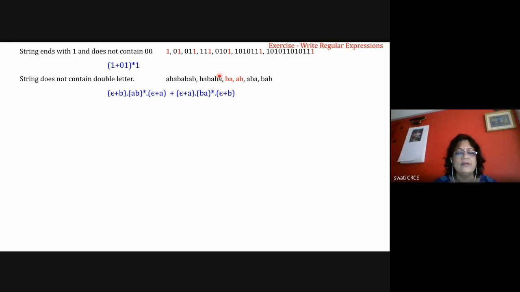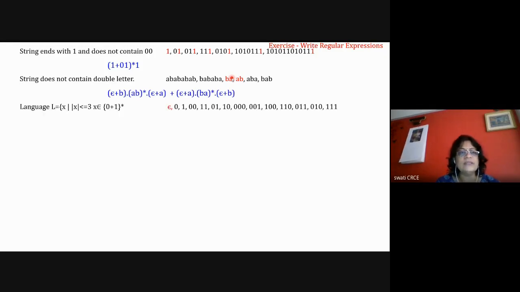So solve the tutorials regularly. In them, the writing regular expression questions are the most difficult questions. If you are able to solve them, there will not be any difficult question like that in the exam. You'll be able to solve anything in the exam if you solve the tutorial on your own. It will take time, so sit down properly at night, dedicatedly, and try to solve the problems of writing regular expressions.